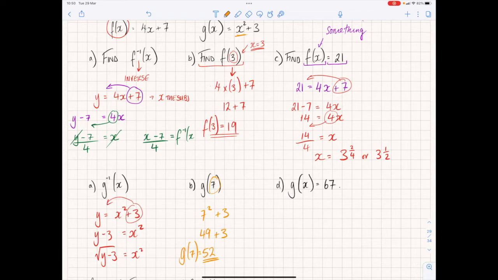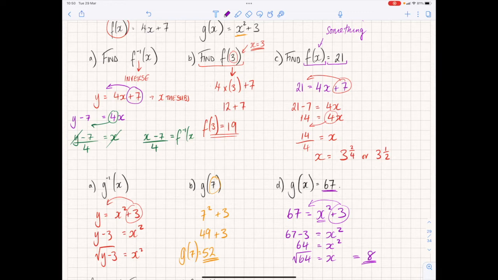And the final one here, I say the answer is 67, so 67 is equal to x squared plus 3. Rearrange this, I want to find x, so the plus 3 goes over this side, and it becomes a minus 3. So we're saying 67 minus 3 is equal to x squared. 67 minus 3 is 64, is equal to x squared, and the opposite of squared is square root. So you square root 64 gives you x, which is 8. So x is equal to 8.